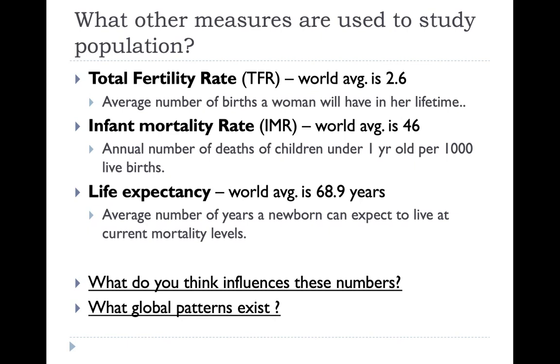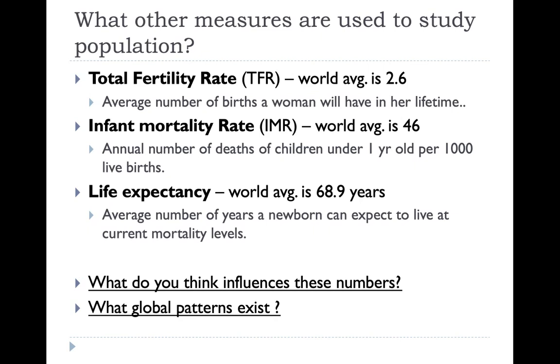Another statistic that we use is infant mortality rate, or IMR. Infant mortality rate is the annual number of deaths of children under 1 year per 1,000 live births. So that's if you take 1,000 babies and you put them in a room together, how many of them will die before their first birthday? The current world average is 46.